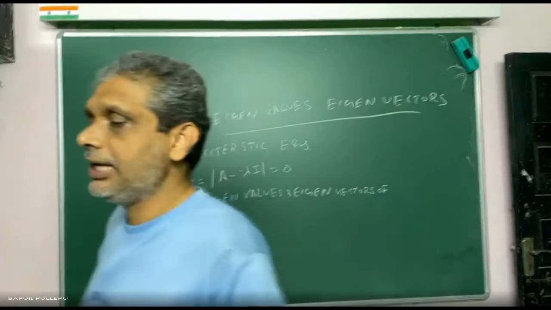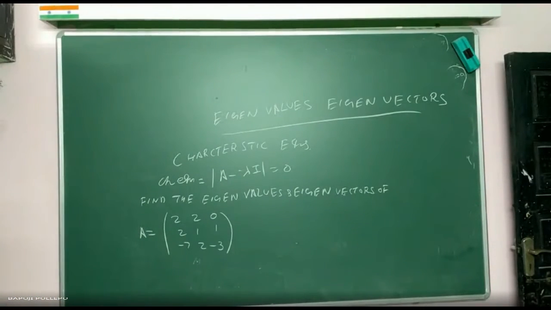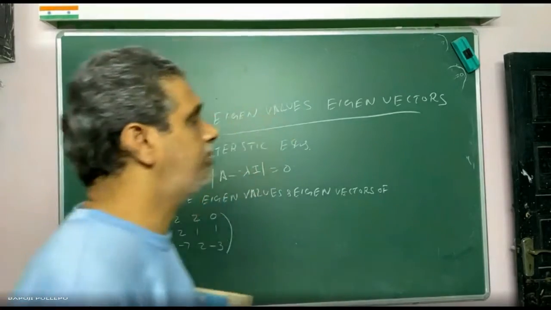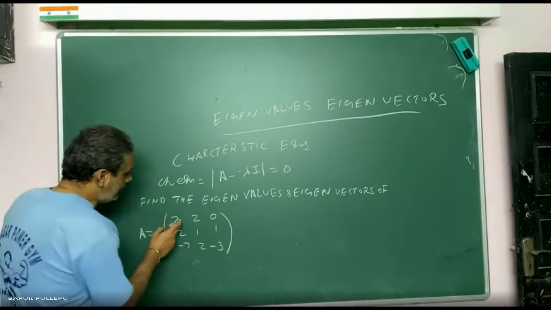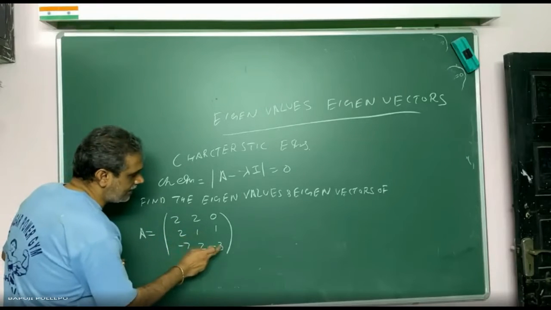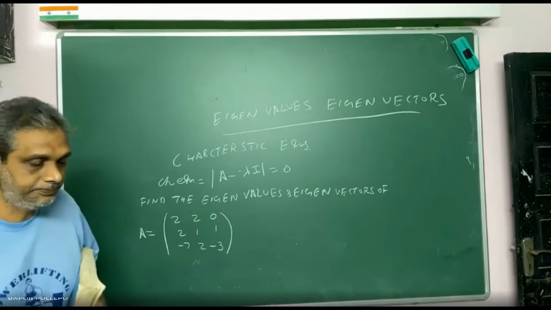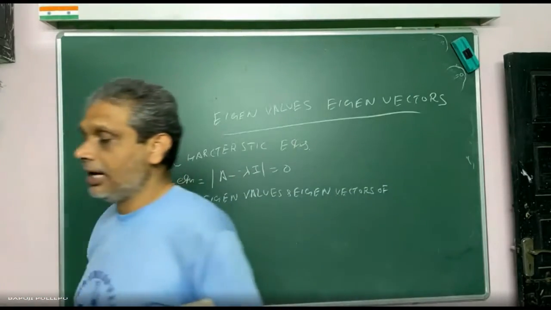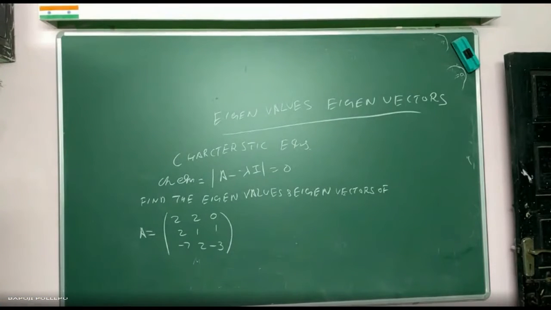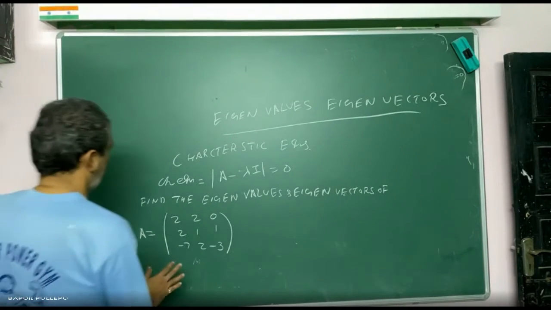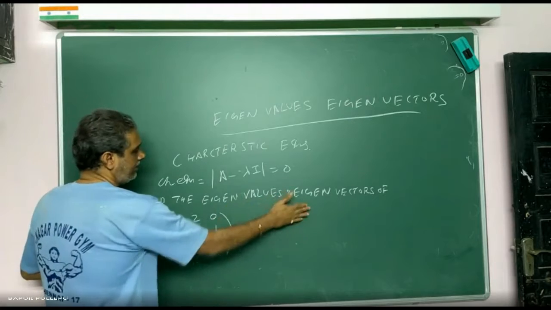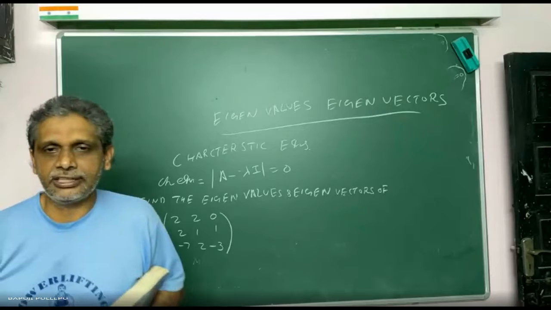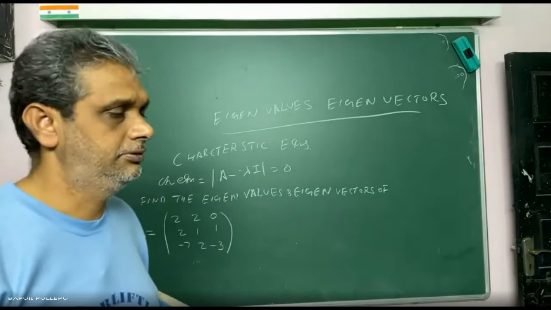Correct? To find eigenvalues, I want to find the characteristic equation. The characteristic equation is A minus lambda I. How will you prepare A minus lambda I? On the diagonal you put minus lambda, minus lambda, minus lambda. Clear? They will give one matrix. If they ask to find eigenvalues, first you find the characteristic equation. This is the first problem we are doing: find the eigenvalues and eigenvectors. They have given one matrix already, and from this they are asking for the eigenvalues and eigenvectors. Clear up to here? Yes, sir.